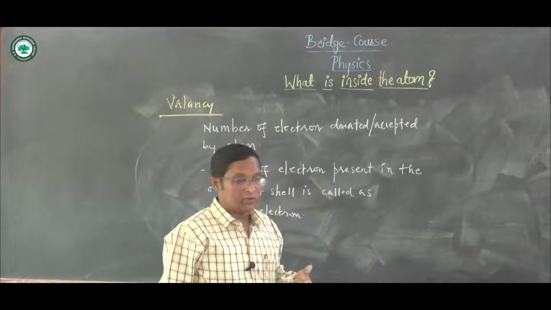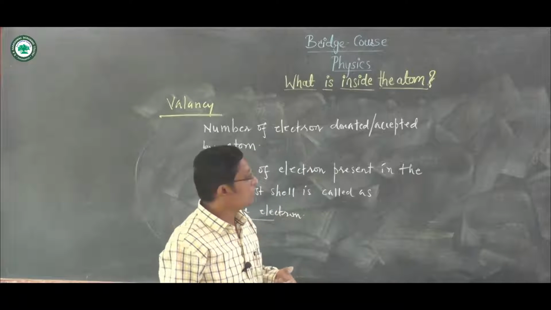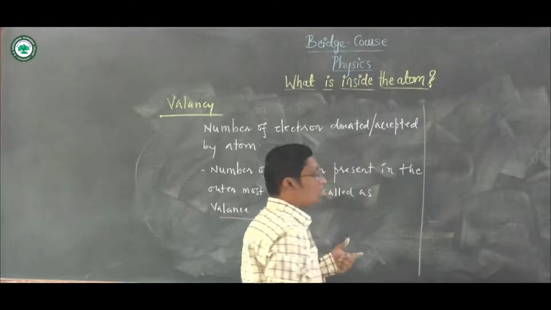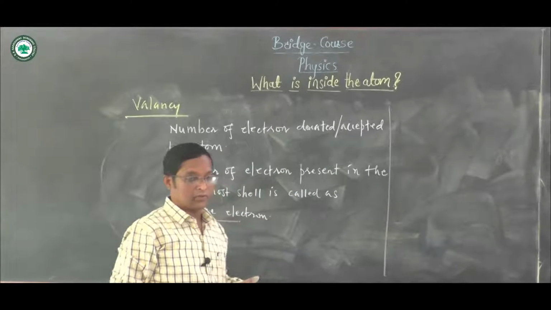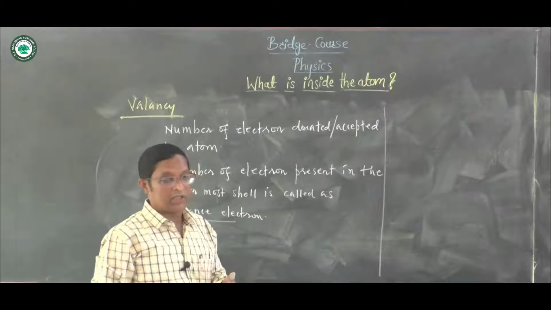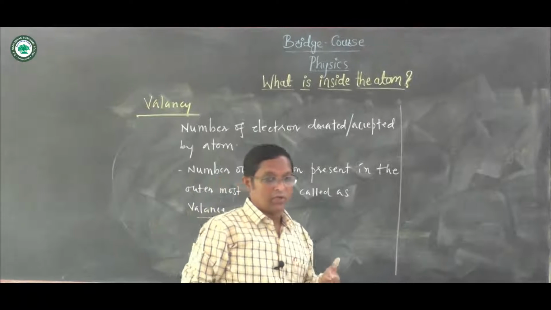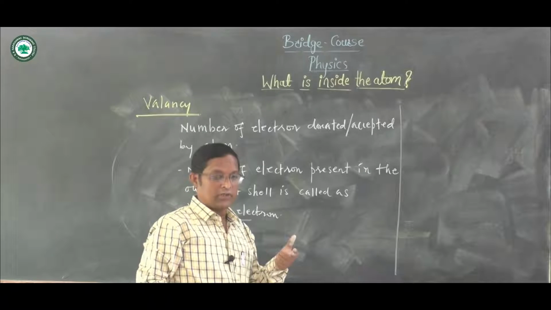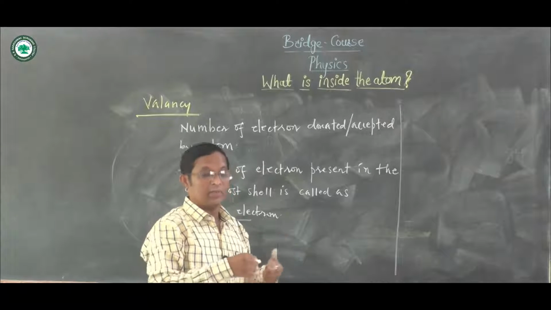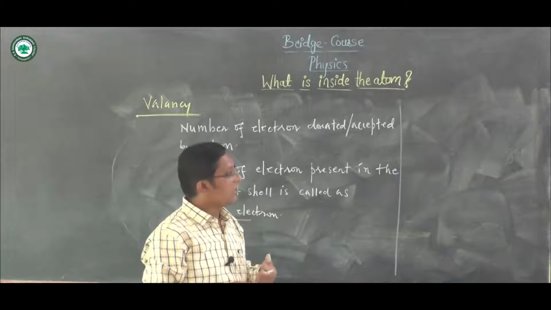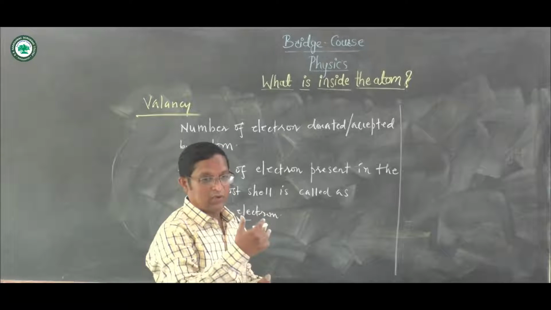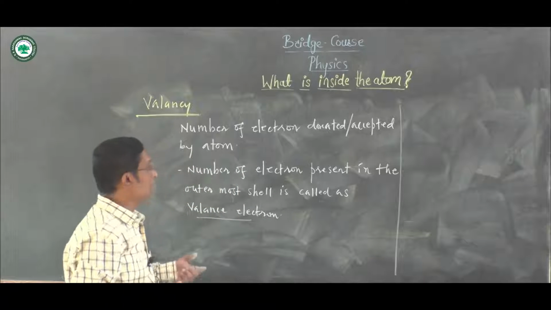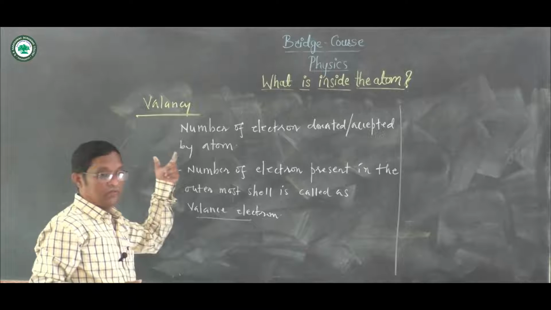As we have seen in the electronic configuration, every atom tries to complete its octet or duplet in its outer shell. प्रत्येक ॲटम त्या ठिकाणी काय करत असतं तर त्याचं जे आउटर मोस्ट शेल असेल त्या आउटर मोस्ट शेलमध्ये 2 इलेक्ट्रॉननी त्याचं शेल कंप्लीट करण्याचा प्रयत्न करेल. It will try to complete the duplet or the octet in the outermost shell, and based on that we decide the valency of that atom.